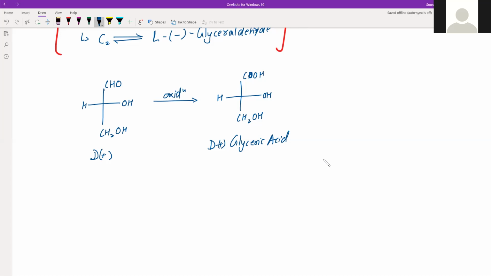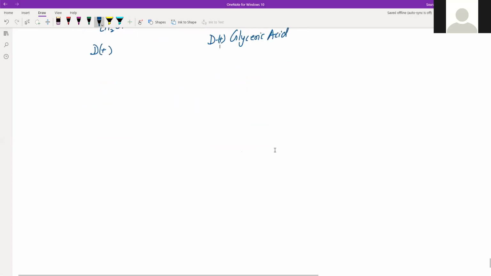Now, because of these two limitations, we came up with a new system of differentiating, and that system is called the RS system. So our main system is actually this RS system, not the DL system, but we should know what the DL system is. That's why we have covered that as well. Now, what is the RS system? Again, one will be given R configuration, another will be given S configuration. The question is, what will belong to R and what will belong to S?